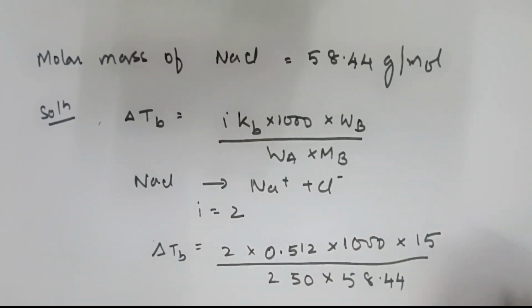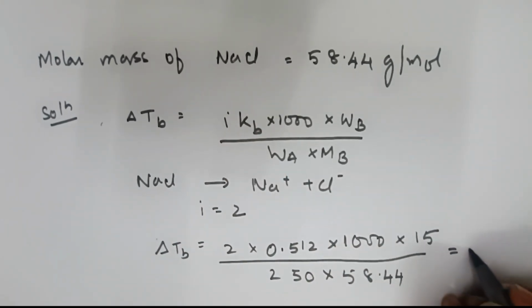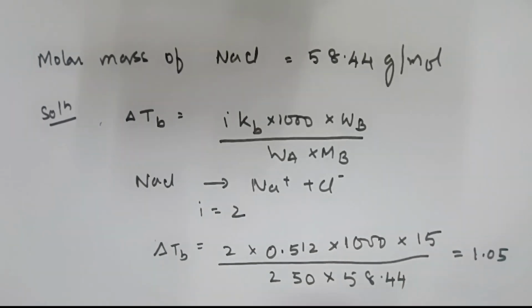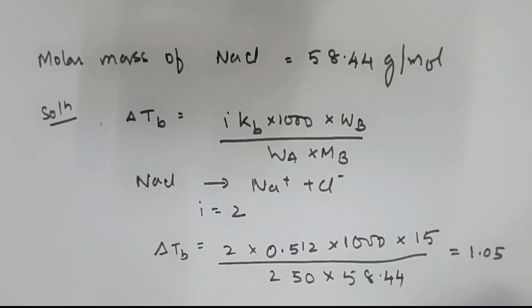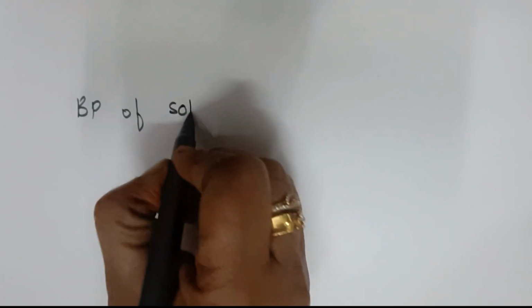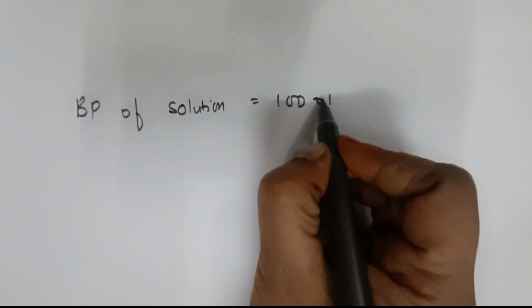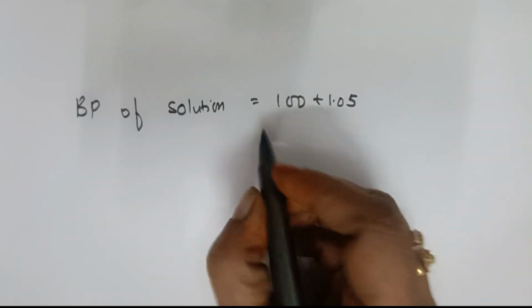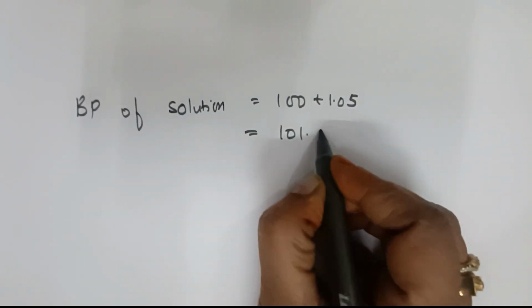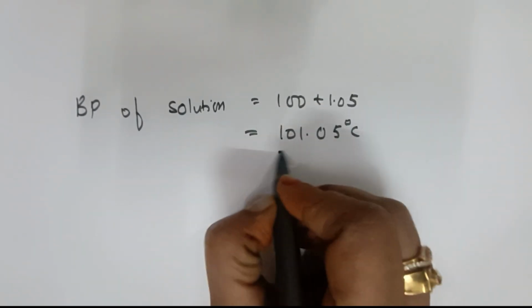So when you do, I got an answer around 1.05. Please check it. But here they asked me to find out boiling point of the solution. Boiling point of solution is 100 plus 1.05. Yes, it is equal to 101.05 degrees centigrade.